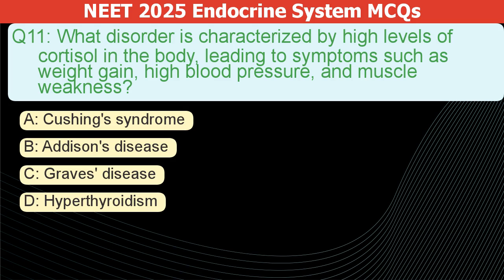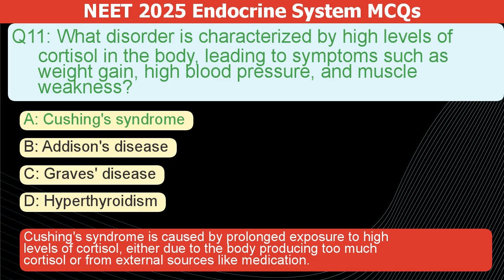What disorder is characterized by high levels of cortisol, leading to weight gain, high blood pressure, and muscle weakness? A. Cushing's syndrome. B. Addison's disease. C. Graves' disease. D. Hypothyroidism. The correct answer is A. Cushing's syndrome is caused by prolonged exposure to high levels of cortisol. This can be due to the body producing too much cortisol, or from external sources like medication.